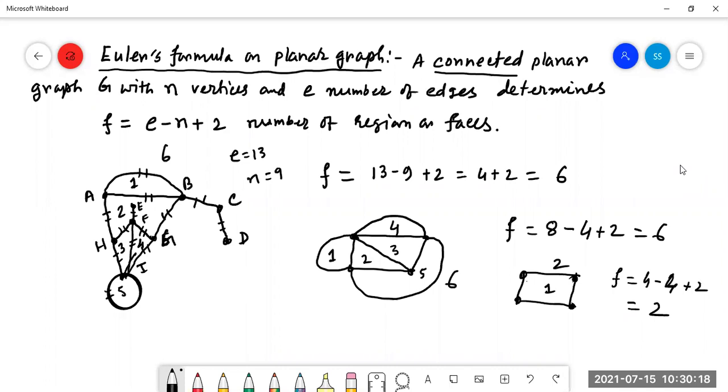Is it clear? So you have to remember this face formula of Euler. From here, some problems will come to you. We have to find out, where F is equal to faces, E equal to number of edges, and N equal to number of vertices, any two will be given, and the other thing you have to find out. So this is called the face formula of Euler. Is it clear? What is the face formula of Euler? Yes, sir.